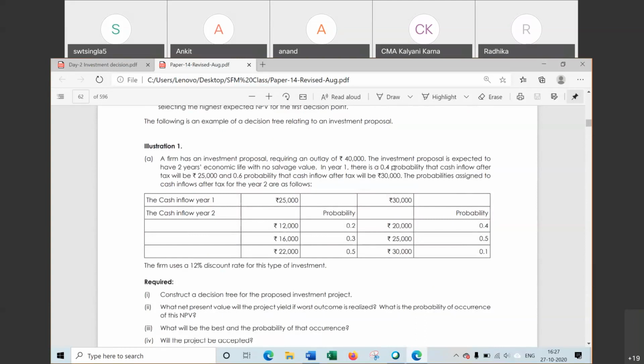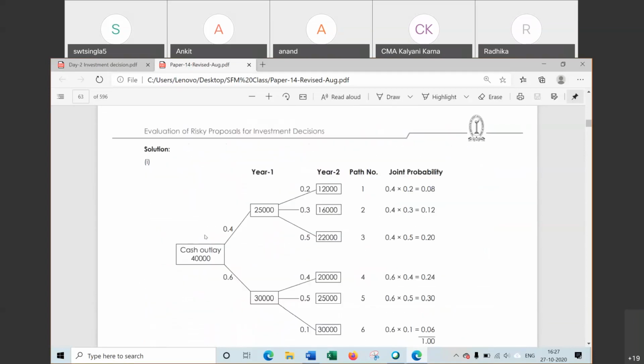In year 1, there is 0.4 probability that cash inflow after tax will be 25,000 and 0.6 probability that cash inflow will be 30,000. It means the initial investment is 40,000 and the probability that the project will give 25,000 cash inflow is 40% and 30,000 cash inflow, that probability is 60%. The first diagram, that is initial cash outflow 40,000 in first year. There is 40% probability that cash flow in first year will be 25,000.